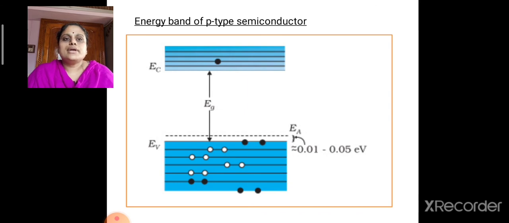In the case of P-type semiconductors, we will be having an additional energy level called acceptor energy level, EA, which is at the top of the valence band. Remember that the donor energy level was at the bottom of the conduction band. Here, the valence band will be having more number of holes compared to the number of electrons.